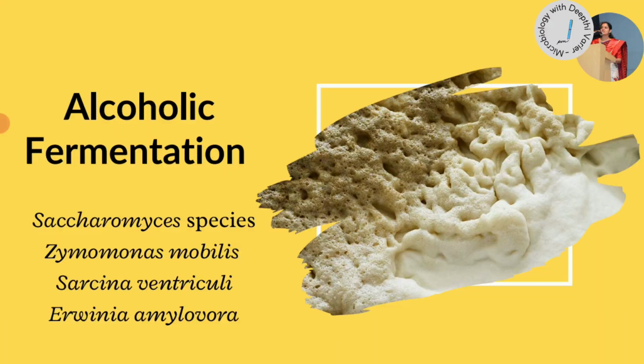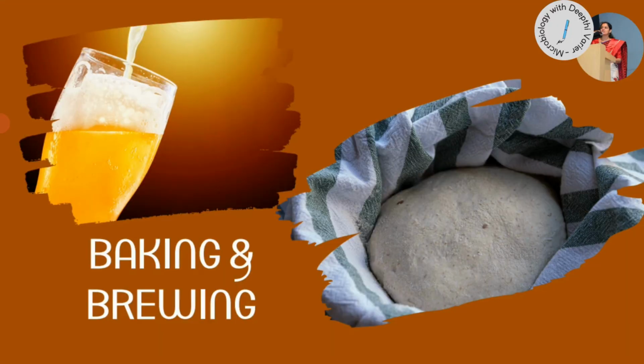So whatever it is, from glucose we get pyruvate at the end of glycolysis, and it is pyruvate which is now going to enter into the fermentation pathway. Now, this process of alcoholic fermentation is used in industry for baking and for brewing. In both cases, we use different species or strains of yeast. So we have brewer's yeast, which is used for production of alcoholic beverages, and we have baker's yeast, which is used in the baking industry for raising the dough. Whatever it is, usually the Saccharomyces species is utilized. It's just that the strains are different.